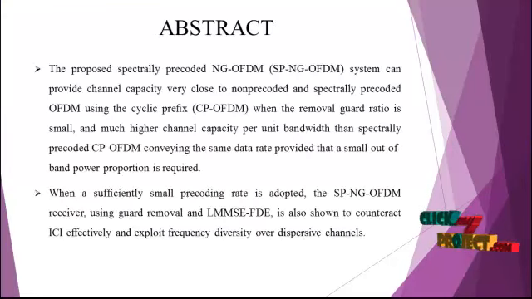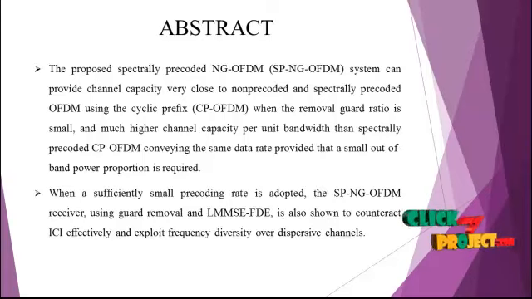The project abstract: the proposed spectrally pre-coded NG-OFDM, that is SP-NG-OFDM system, can provide channel capacity very close to non-pre-coded and spectrally pre-coded OFDM using the cyclic prefix, that is CP-OFDM, when the guard removal ratio is small, and much higher channel capacity per unit bandwidth than spectrally pre-coded CP-OFDM, conveying the same data rate, provided that a small out-of-band power proportion is required.